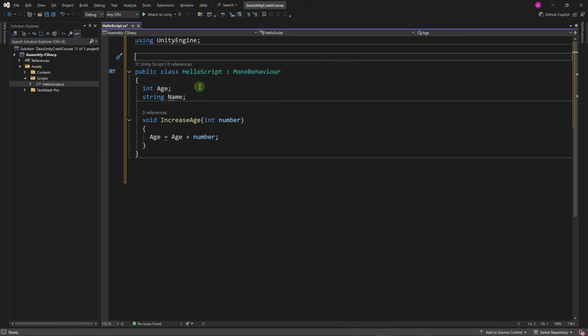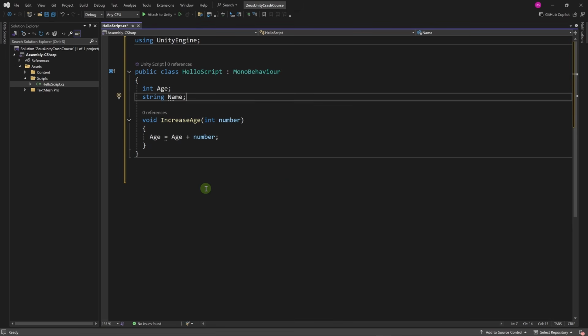Now for classes that don't exist within a namespace, C# has a sort of empty namespace. So even if you don't declare your classes inside of a namespace, if you want the accurate term, it's called the global namespace. It's okay for small projects, but as your project gets bigger and as you use more third-party assets, maybe the names of your classes, if you create a class called Weapon or Vehicle, maybe it will clash with another class in another package. In this case, it's better to write all your classes within a namespace.